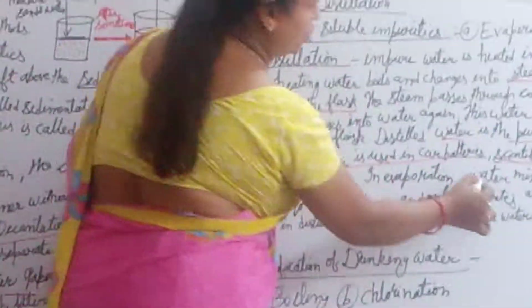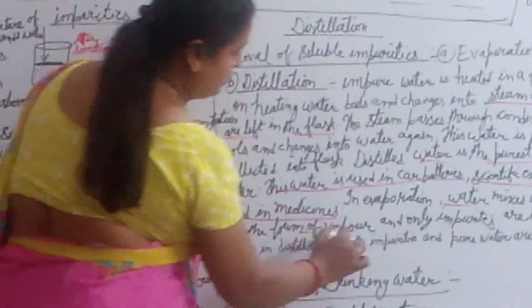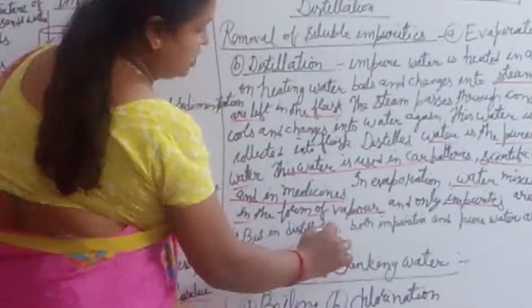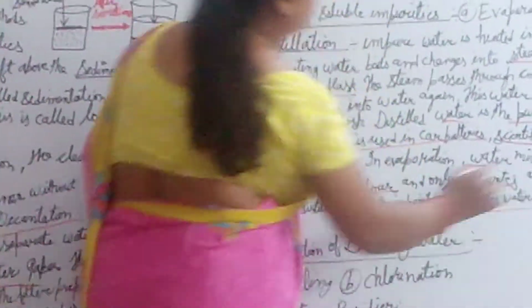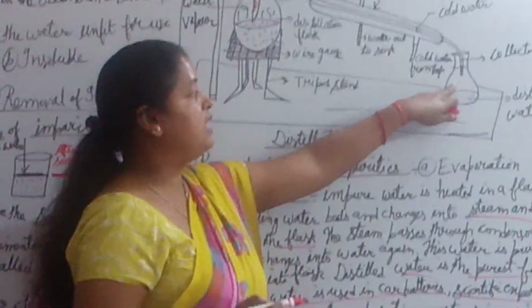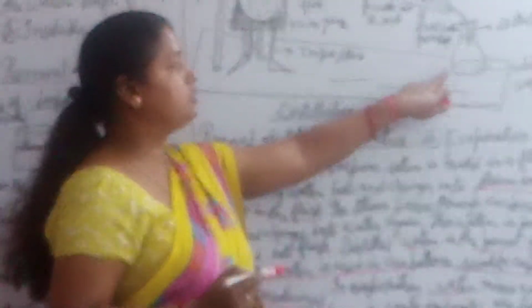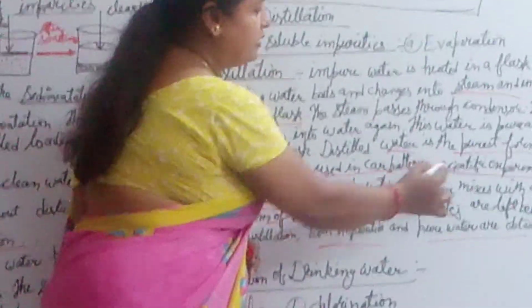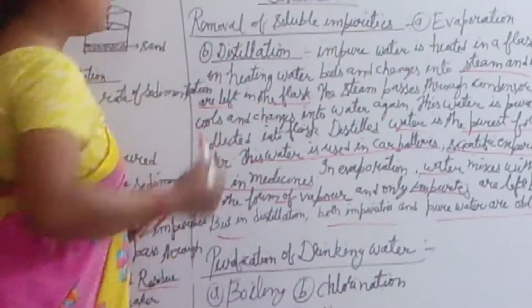In evaporation, water mixes with the air in the form of vapor. Only impurities are left. Clear? But in distillation, we get both impurities and pure water. The impurities are left here, and the pure water comes through the condenser into this flask. That is called distilled water. We use it in car batteries, scientific experiments, and for medicine purposes.